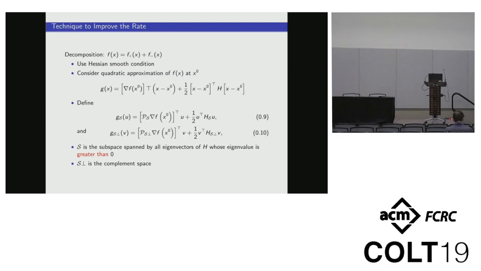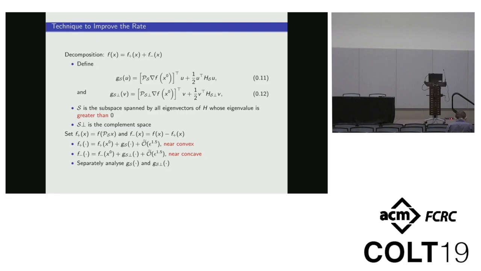In detail, we consider the quadratic approximation of the objective function. Let S be the subspace spanned by all the eigenvectors of H whose eigenvalue is greater than 0, and S perp be the complement space. We define two functions, GS and GS perp. So GS is the convex part, and GS perp is the concave part. In the following, we can separately analyze GS and GS perp. Both the two parts can have a faster rate.